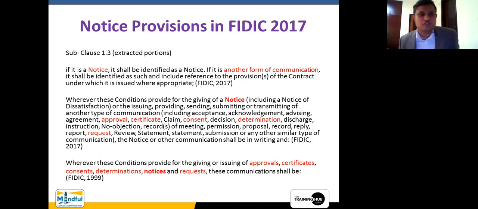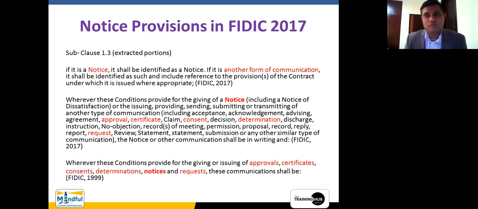This is an extracted portion from subclause 1.3 of FIDIC 2017, which says if it is a notice. Now see the difference. This particular Notice appearing here starts with a capital N, whereas in the last paragraph, notice is not starting with a capital N. That means the single word notice has not been defined within the FIDIC 99 version and SPD2.